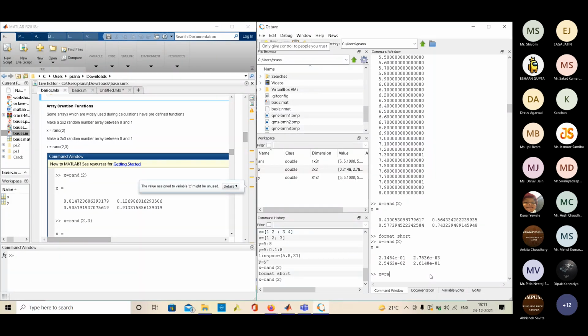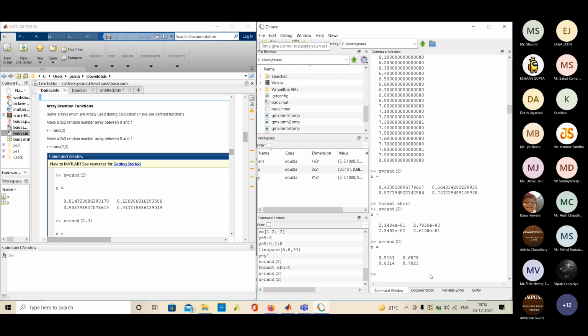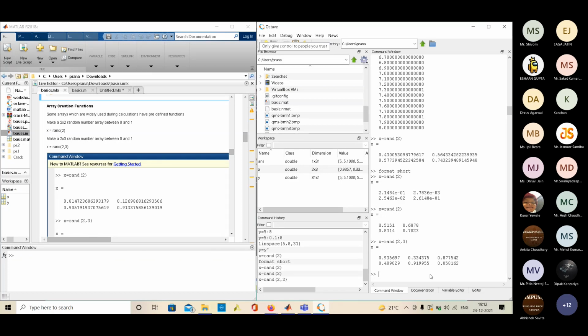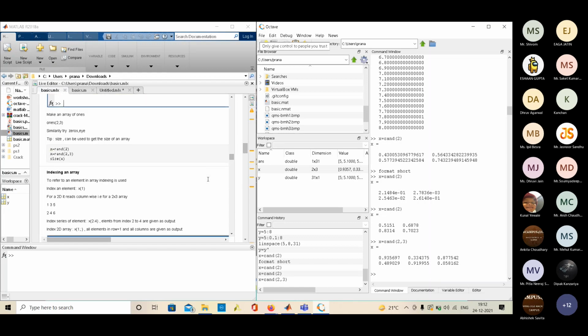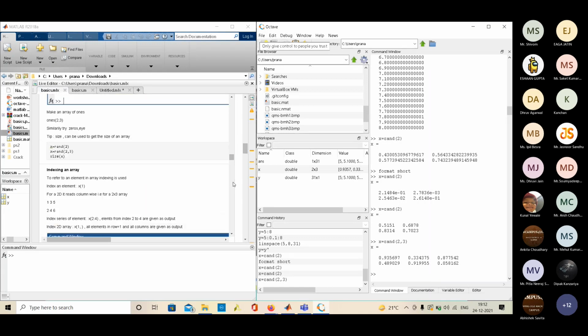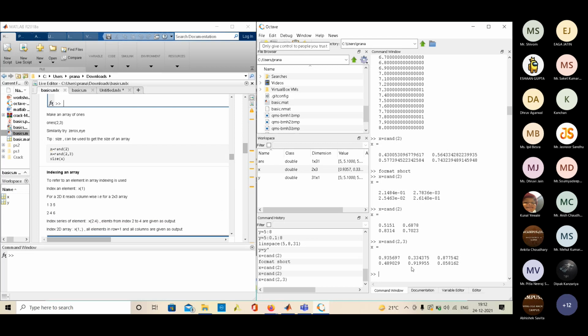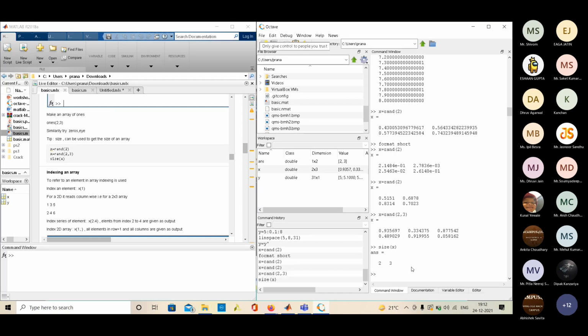Then we write x equal to rand. These values will be different every time we give them. If I write rand again, it will be different. If I write 2 comma 3, it will create an array of size 2 cross 3. There is one function that you must see, size. Size returns the size of the array. So the answer is 2, 3. It is the size of this array: rows, then columns.